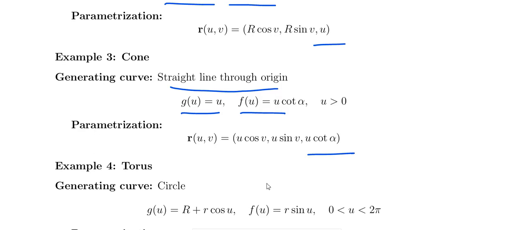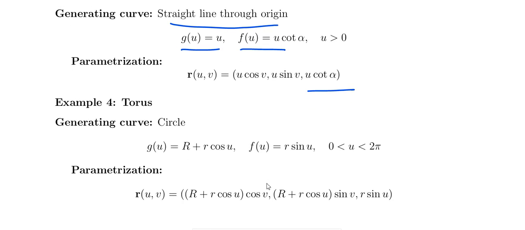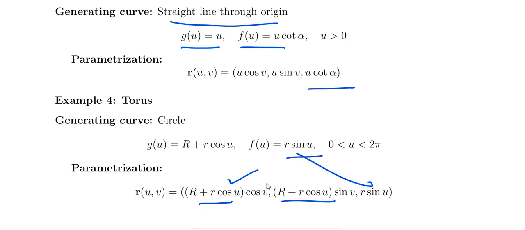Okay, another one is the torus. The torus comes up in every example, that is called the circle. The generating curve is the circle for this one, and g of u equals R plus r cos u, and f of u is r sin u. So its parametric form is (R plus r cos u) cos v, (R plus r cos u) sin v, and the third is f of u, that is r sin u.